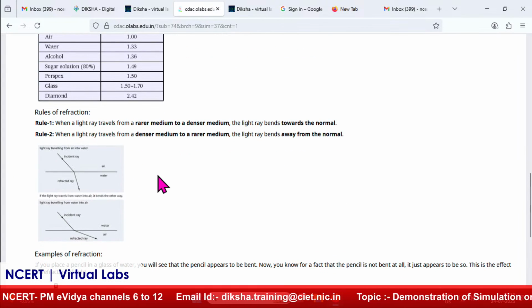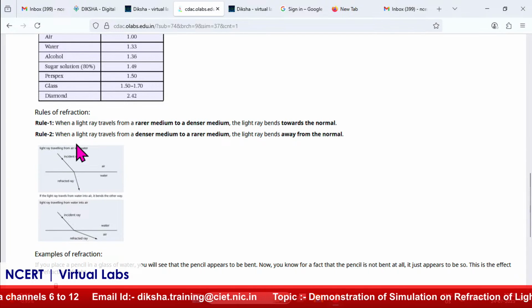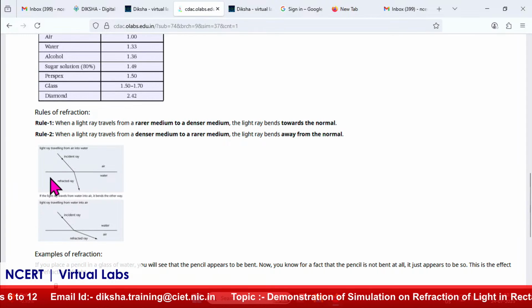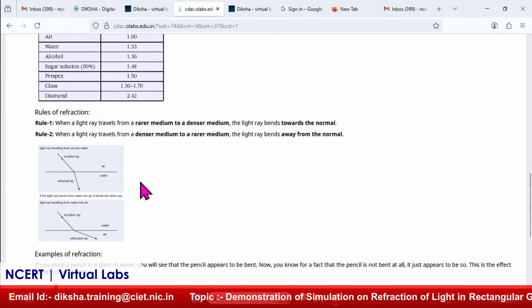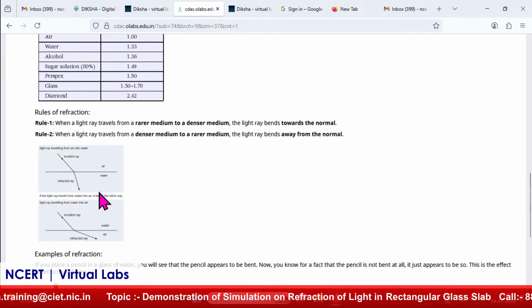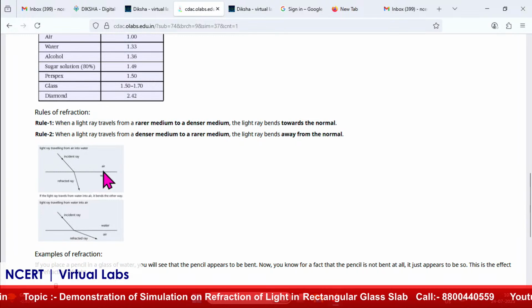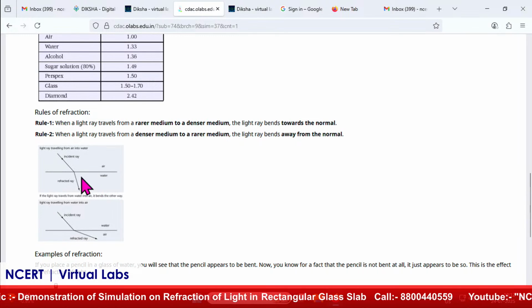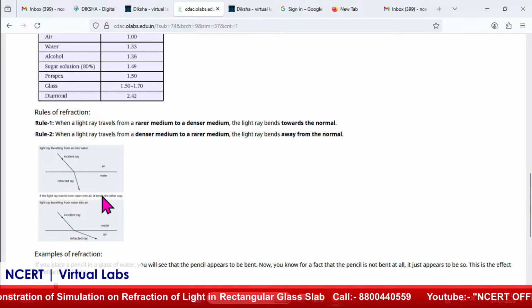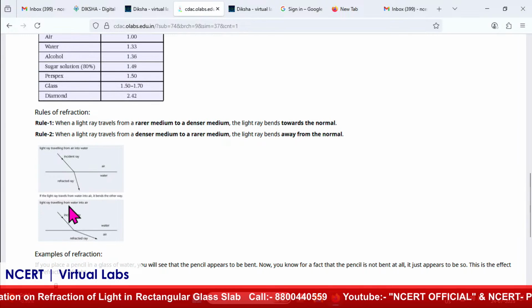The basic rule is that whenever light travels from a rarer to a denser medium, it moves towards the normal. We are talking about the interface between two media, okay. Here we are talking about air to glass, so the pair of media is air to glass, and the interface is the boundary between the two media, and the normal is the perpendicular line across that interface.